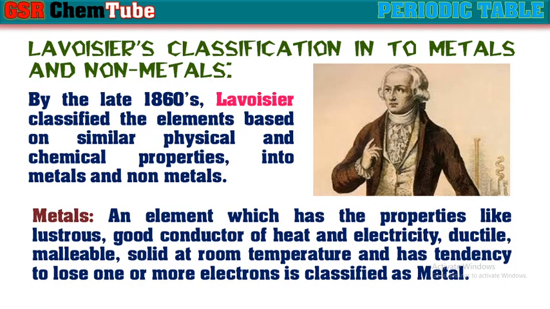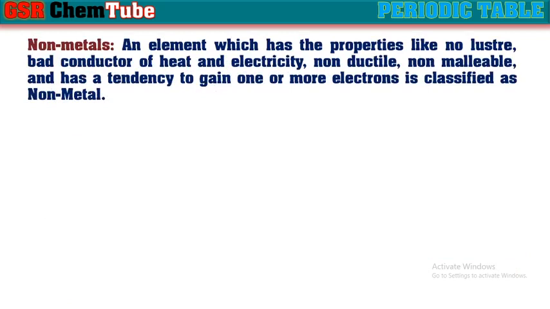Metals: an element which has properties like luster, good conductor of heat and electricity, ductile, malleable, solid at room temperature, and has a tendency to lose one or more electrons is classified as a metal. Nonmetals: an element which has properties like no luster, bad conductor of heat and electricity, non-ductile, non-malleable, and has a tendency to gain one or more electrons is classified as a nonmetal.